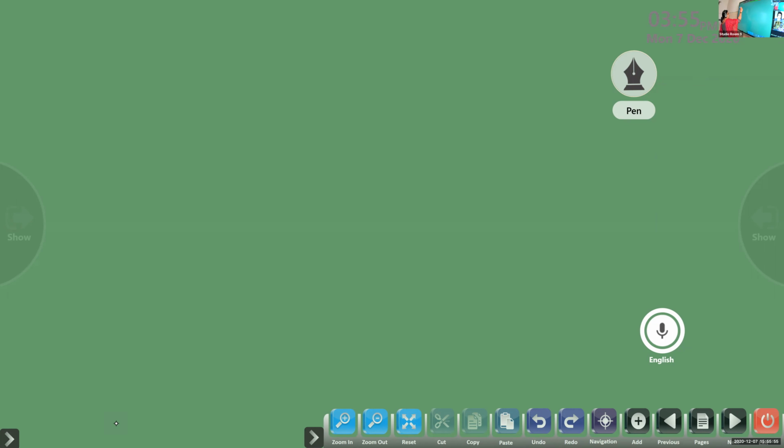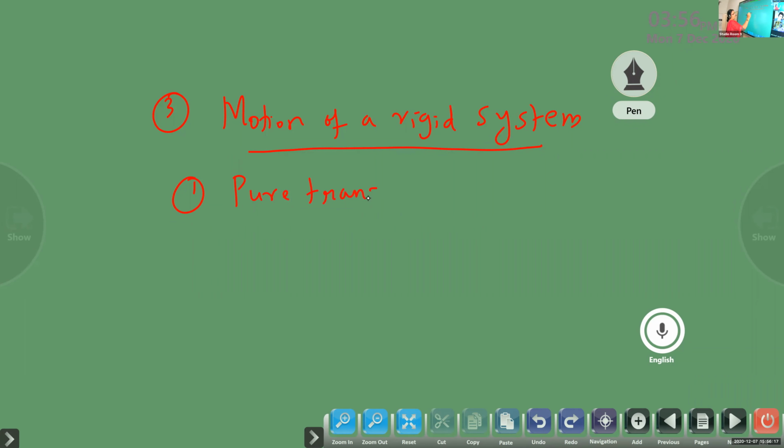So the next topic we are learning is motion of a rigid system. Motion of a rigid system can be of types. The first one is pure translational motion.